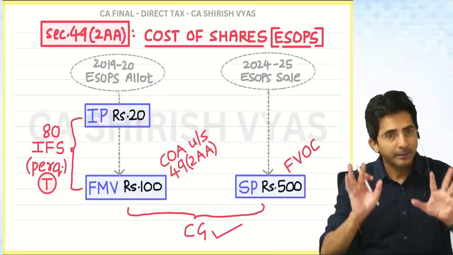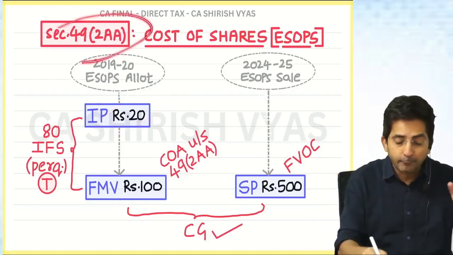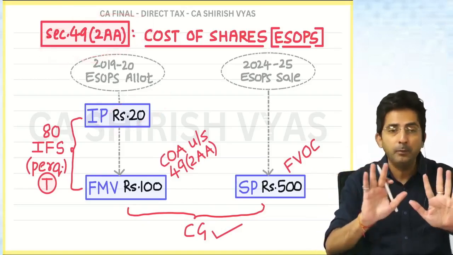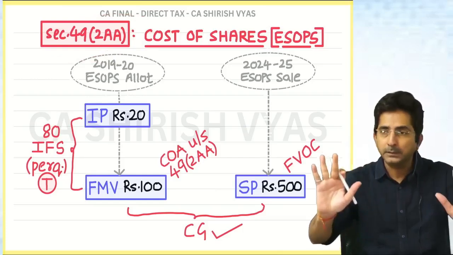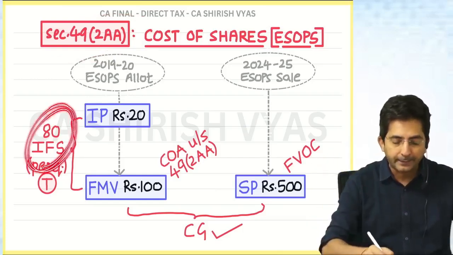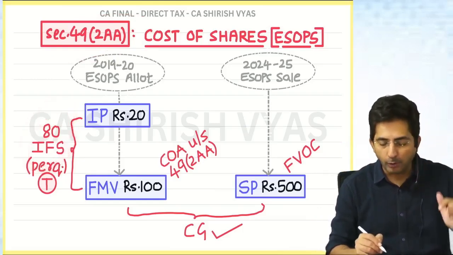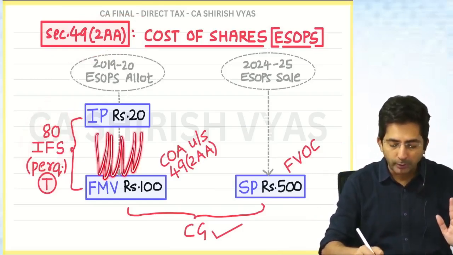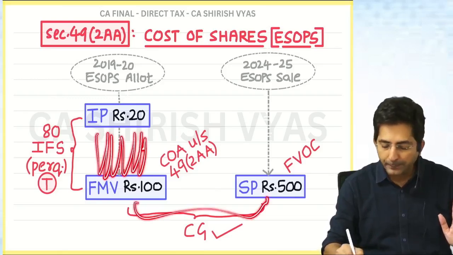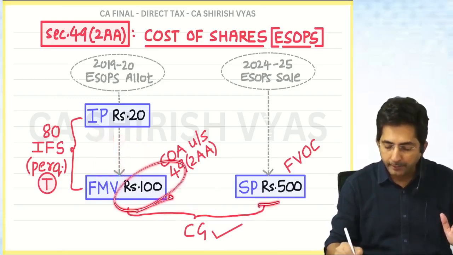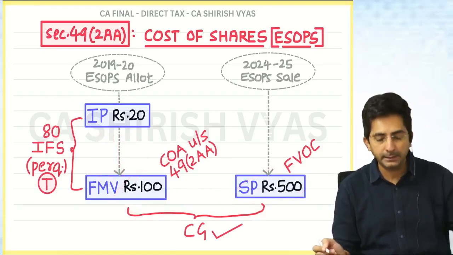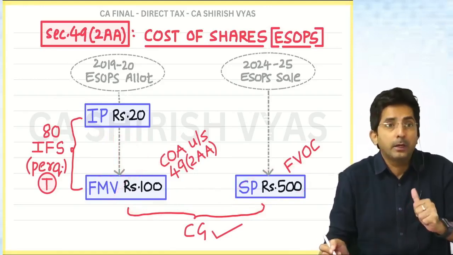People will suffer. That's why the government has kept one section so that people will be safe. Every person who has already suffered tax on 80 should be protected now. And to protect him, what does the law say? Since this 80 is already taxed, now the further capital gain will be based on 100 and 500. That's it. This is 49(2)(a).